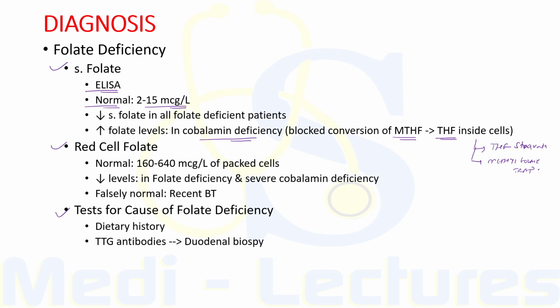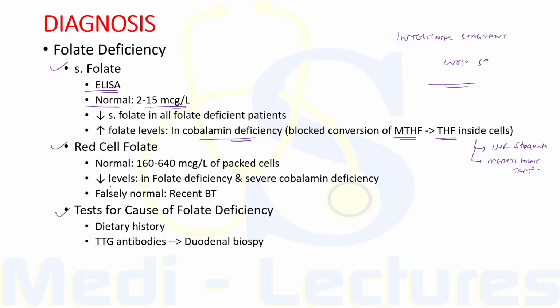Now, increased levels of serum folate can also occur with intestinal stagnant loop syndrome due to absorption of bacterially synthesized folate.